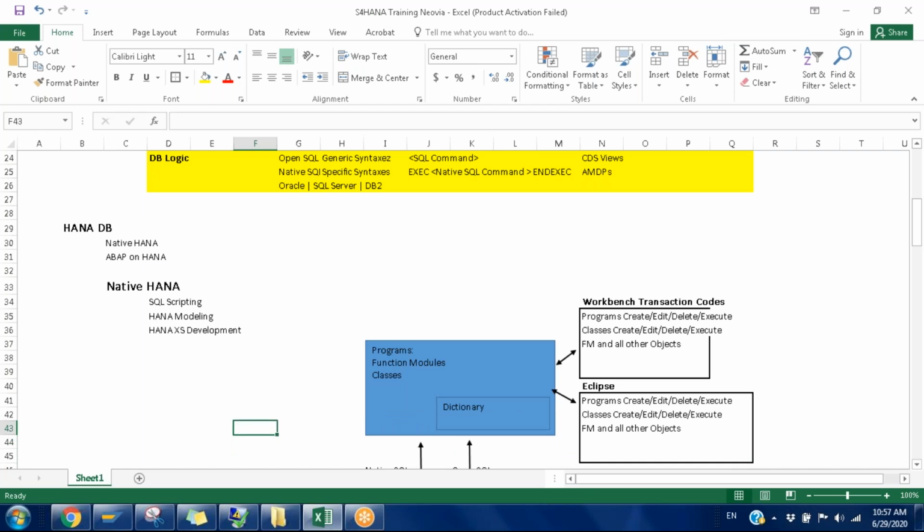Okay, basically for simple applications, you can directly go ahead and do the development in HANA XS development itself. But if you have something complex, then you will have to go with ABAP only, obviously. Isn't it, Raj?